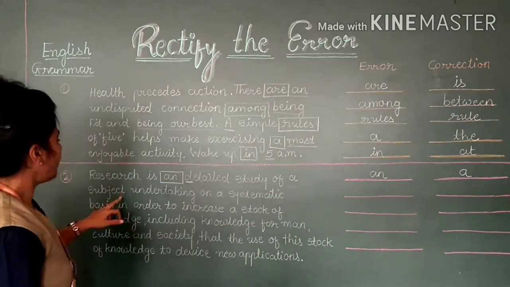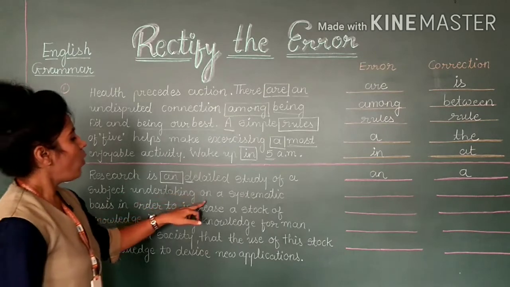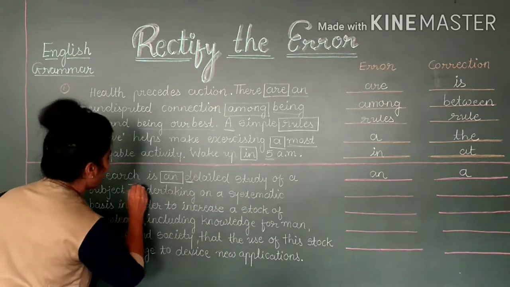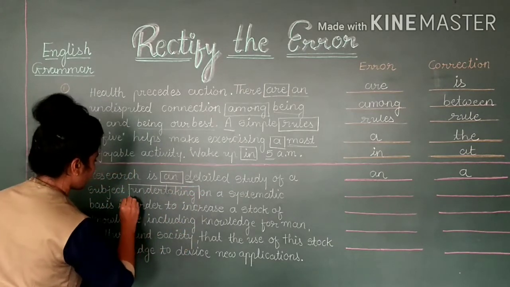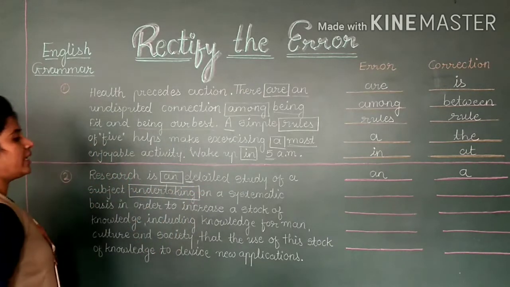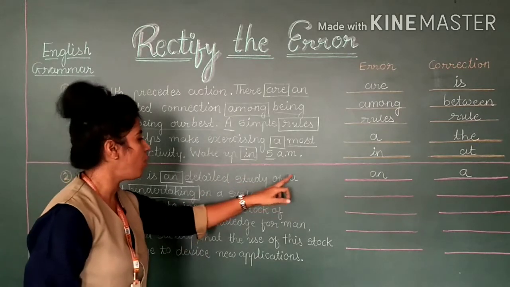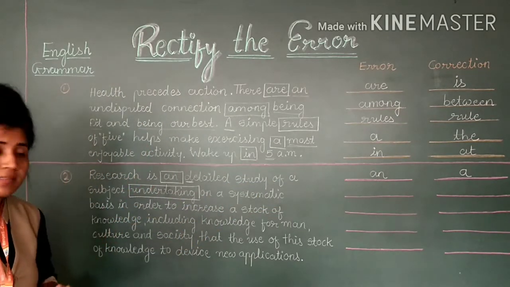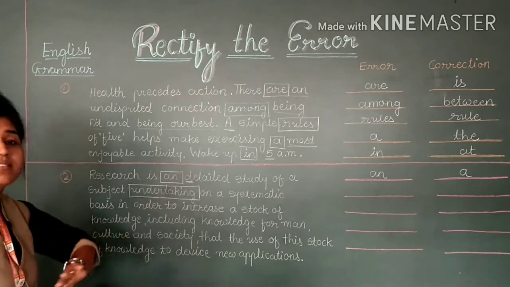Study of a subject undertaking on a systematic. Here you are given the word undertaking. It is totally the wrong word. Study of a subject undertaken. This is not continuous; this is already done.